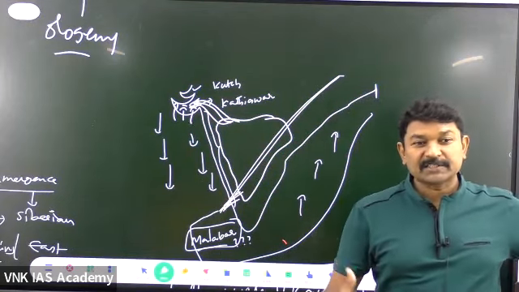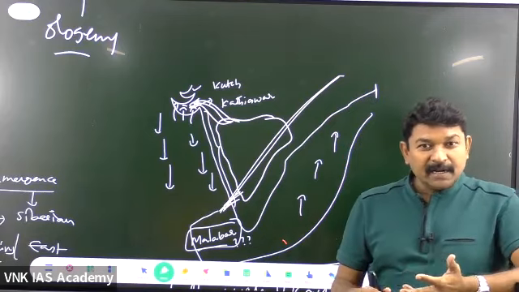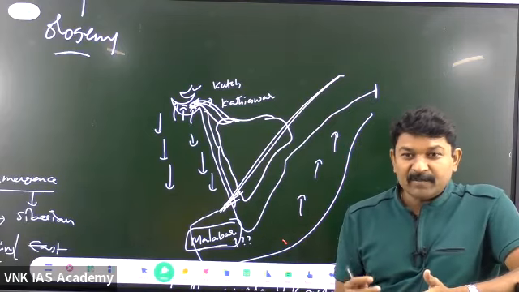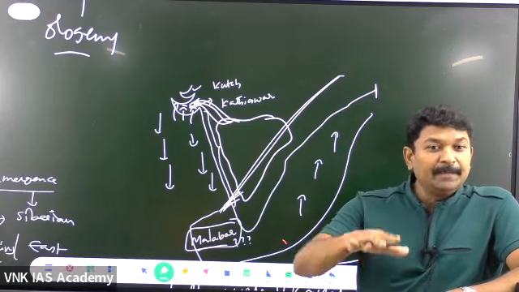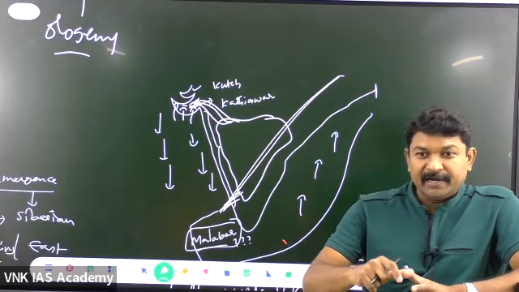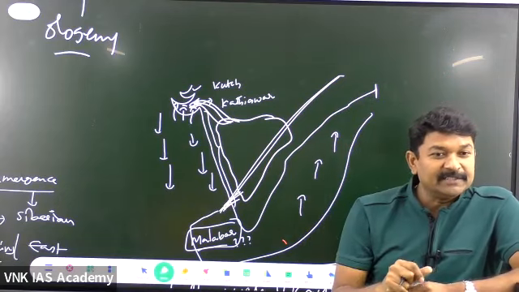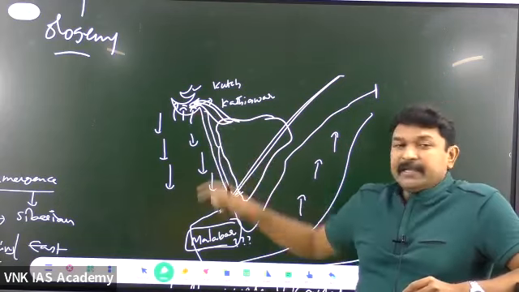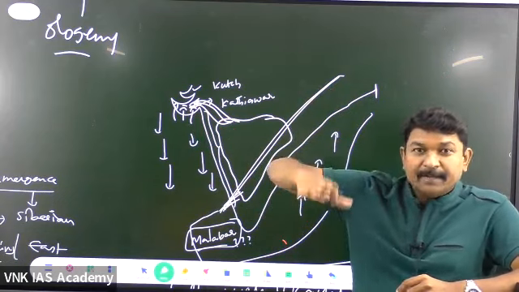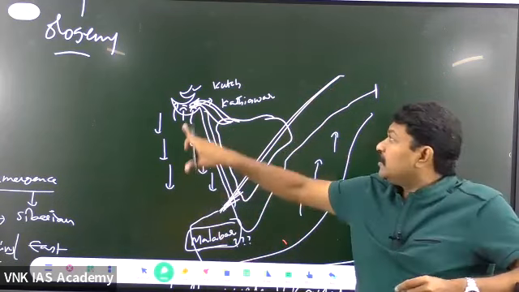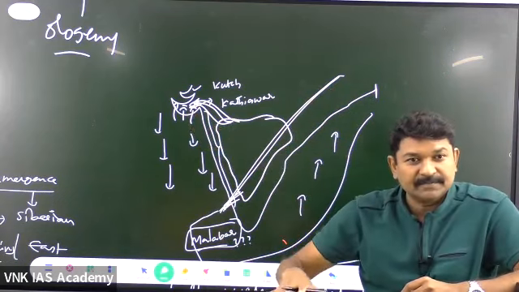What is the Cretaceous time period? It is in the Mesozoic. What do you mean by Mesozoic? The middle time period, around 60 to 100 million years back, the magma poured here. Because of very great pressure, this area went underneath.